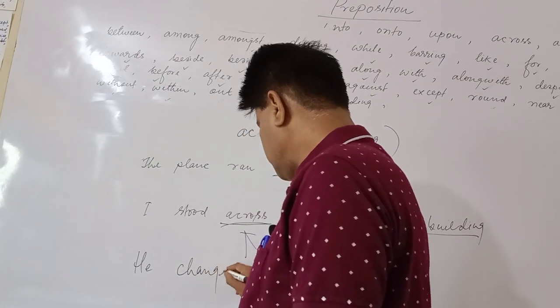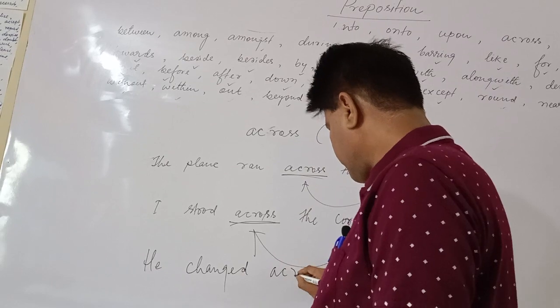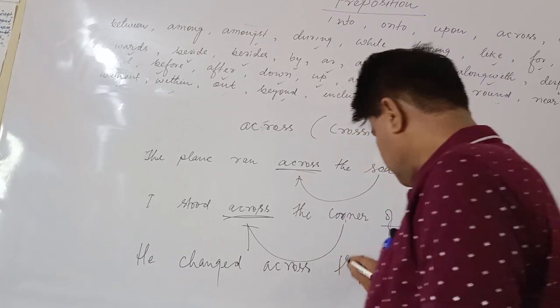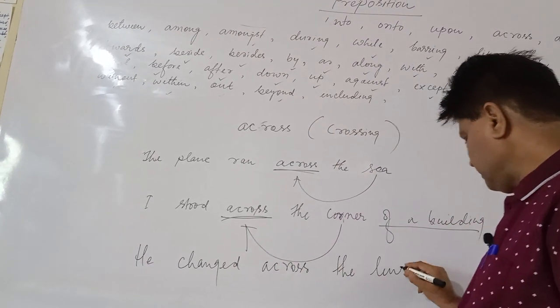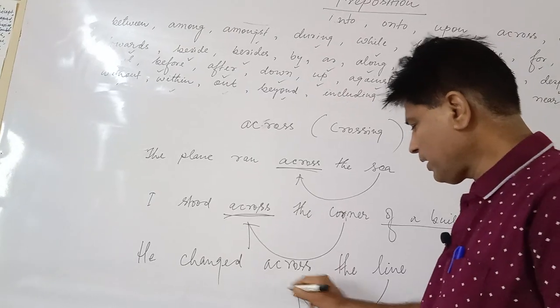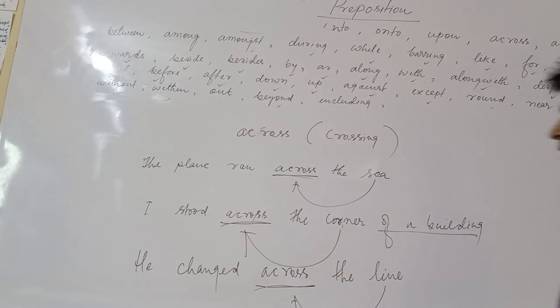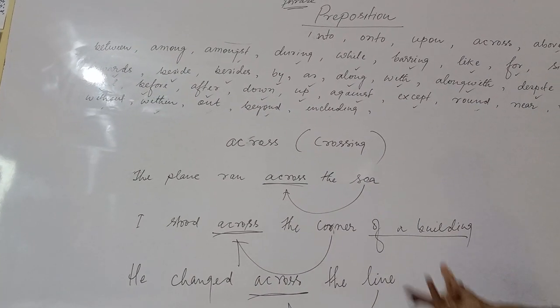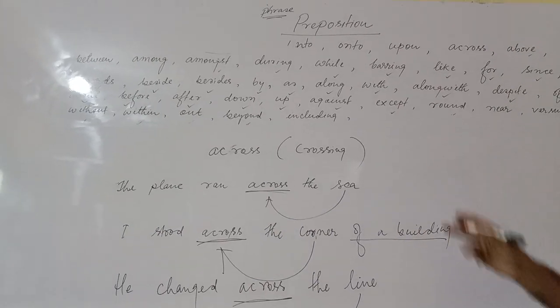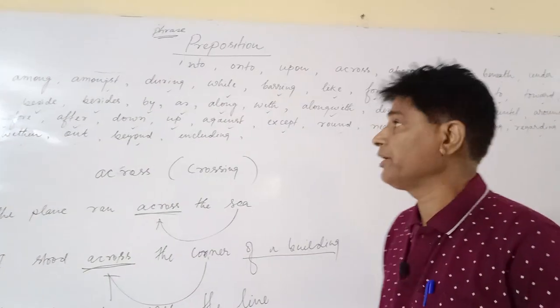He changed across the line. So defining changing or crossing the line, you use across the line, across the sea, across the corner. We use across in those conditions only.